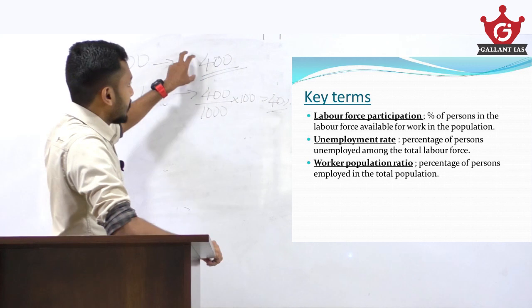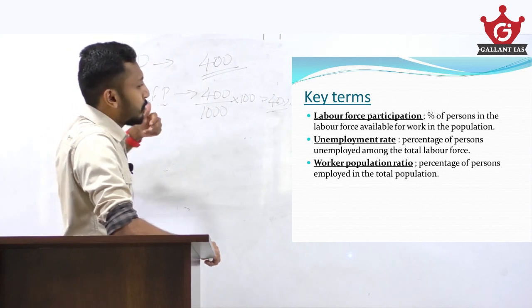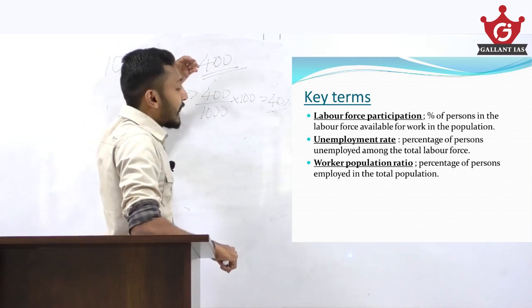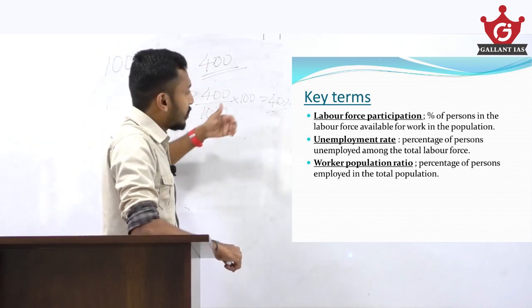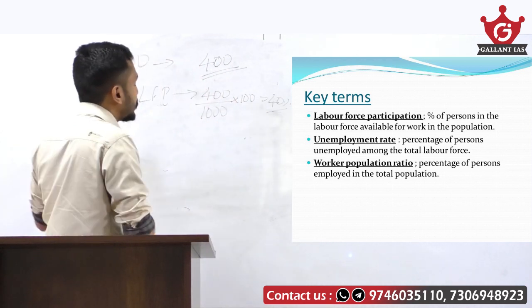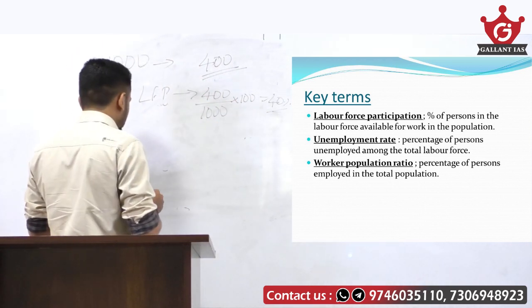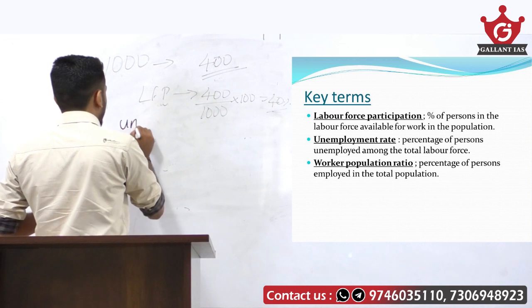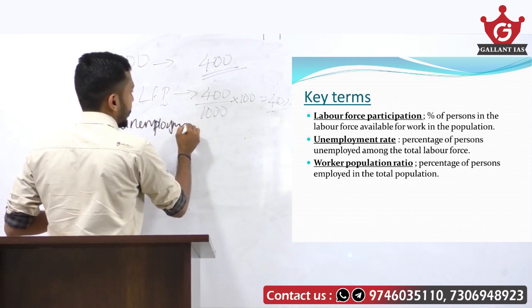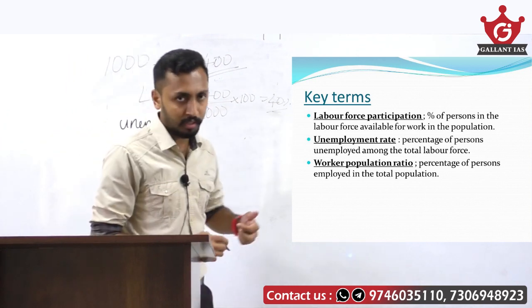It is not showing how many jobs are available, it is showing how many persons are available or ready to work. That is the labor force participation rate. Before the unemployment rate, let's understand the worker population rate.